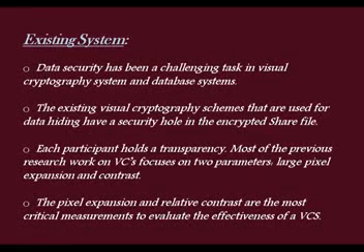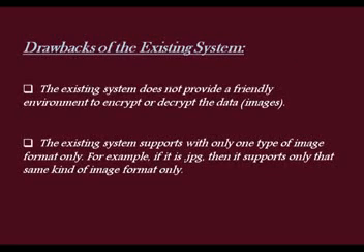Existing system. Data security has been a challenging task in visual cryptography system and database system. The existing visual cryptography schemes that are used for data hiding have a security hole in the encrypted share file. Each participant holds a transparency. Most of the previous research work on VC focuses on two parameters: large pixel expansion and contrast.